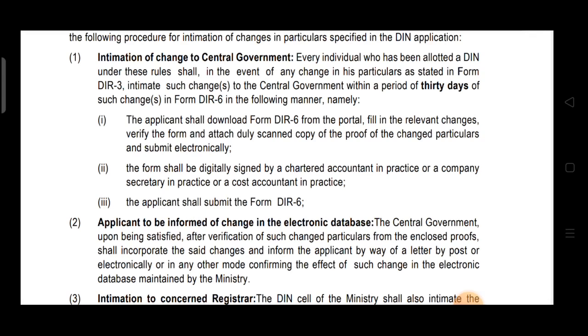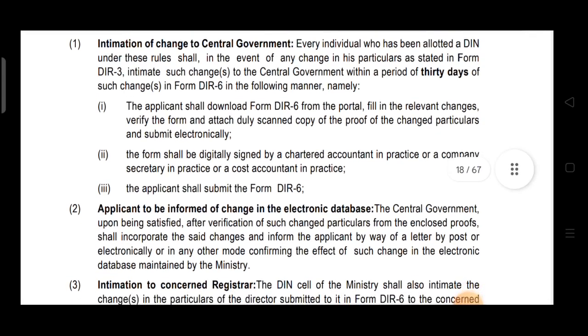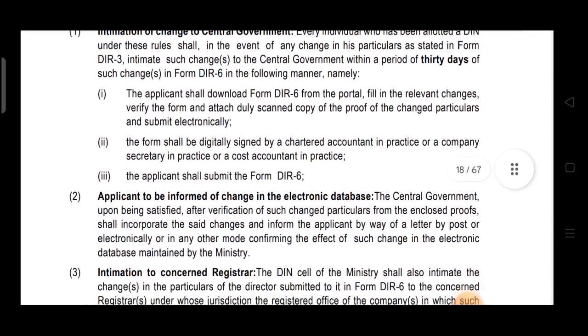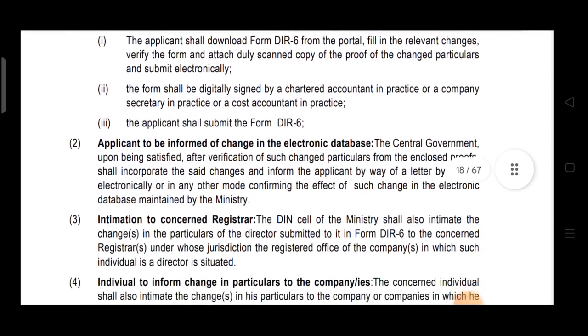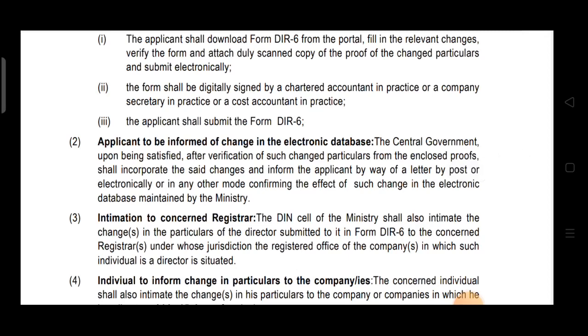Then the applicant shall submit the form DIR 6. Once everything is done, documents are attached, relevant changes are made, it's verified, and signature is attached, then it will be submitted. So in this way, changes can be intimated to the central government. Now, applicant to be informed of change in electronic database.